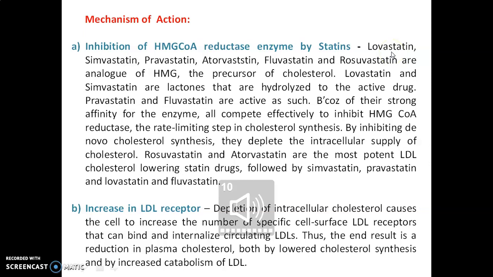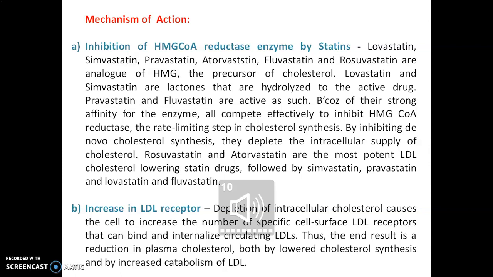Lovastatin, simvastatin, pravastatin, atorvastatin, fluvastatin and rosuvastatin are some statin drugs. These are the analogues of HMG-CoA, the precursor of cholesterol. Lovastatin and simvastatin are lactones that are hydrolyzed to the active drug in the liver.